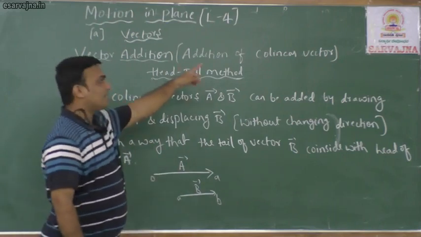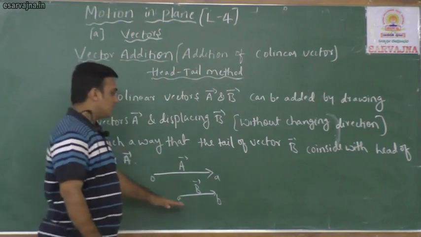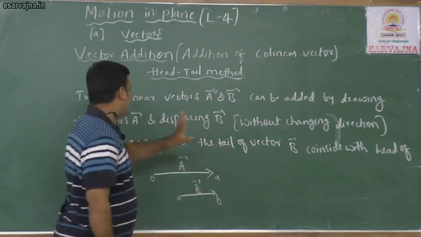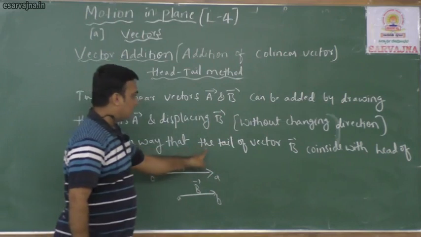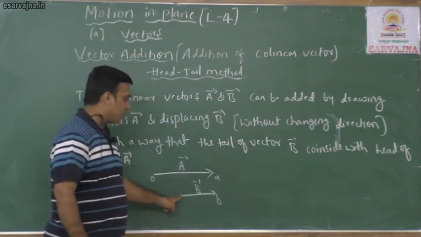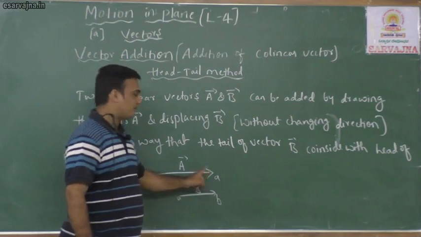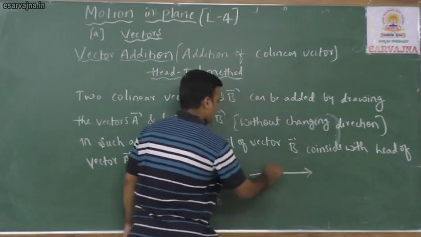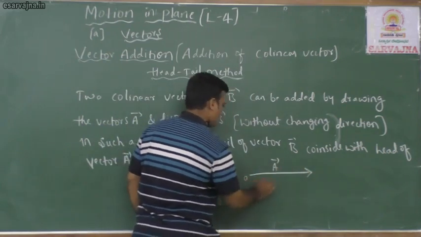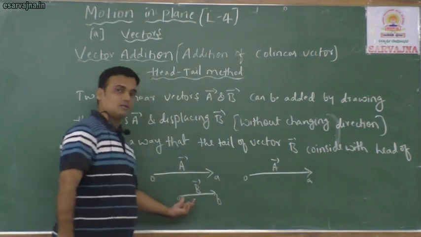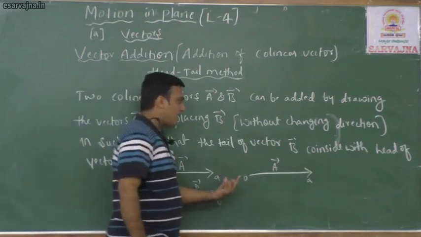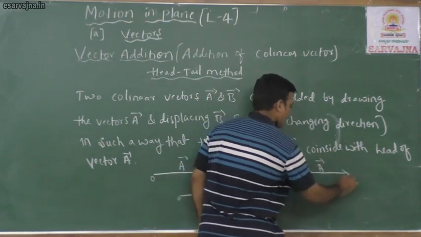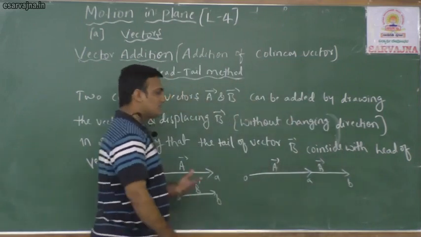Shift vector B to the head without changing the direction, in such a way that the tail of vector B should coincide with the head of vector A. Listen, this is vector A represented by OA, and shift vector B and coincide the tail of vector B to the head of vector A. This becomes like this.